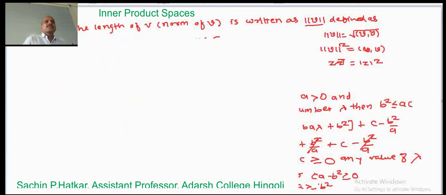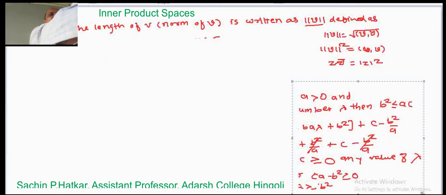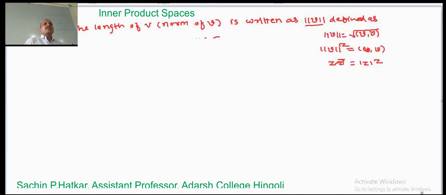inner product space. So remember the definition of the norm of a vector: the norm of a vector is the square root of u comma v, which is always a positive quantity.